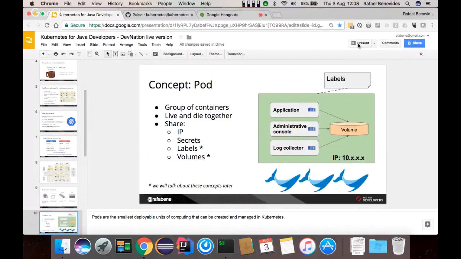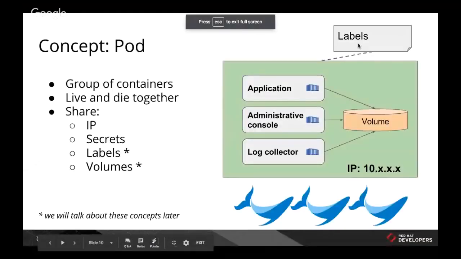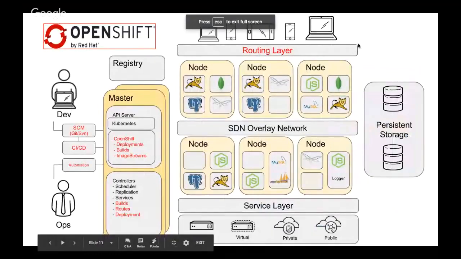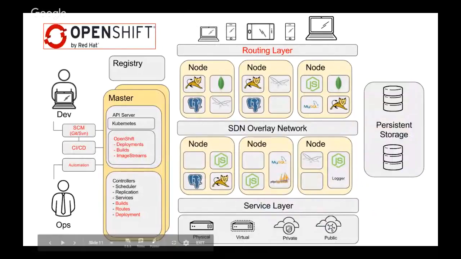But let's continue. Another thing that we need to understand is something called a deployment. The deployment has a replication controller that, for example, says, in the case of this cluster, that I asked Kubernetes to keep 4 replicas of a Tomcat container running. But what happens if this container fails for any reason?